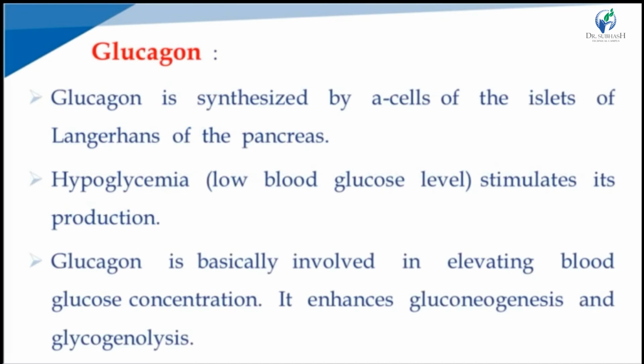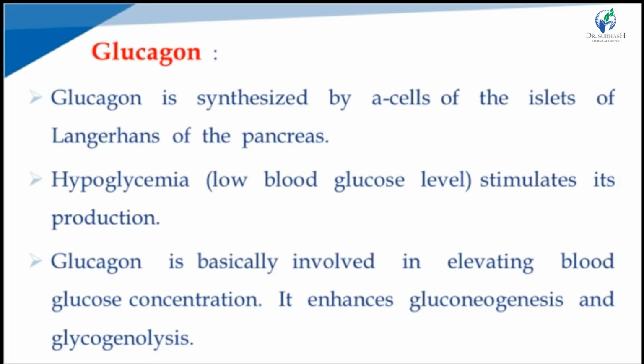Next hormone, glucagon. Glucagon is synthesized by the alpha cells of the islets of Langerhans of the pancreas. Hypoglycemia stimulates its production. That means a low blood glucose level in the body stimulates the production of glucagon in the alpha cells.